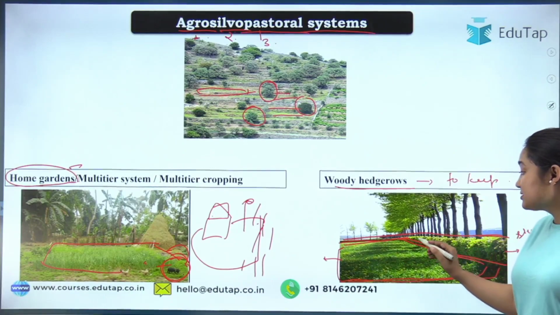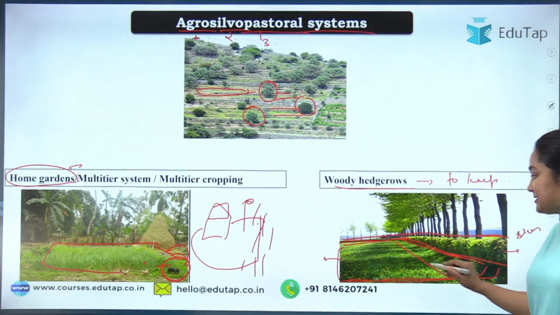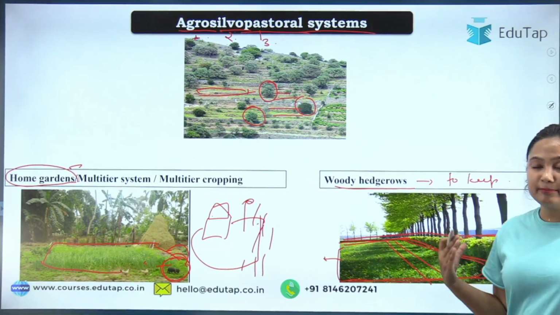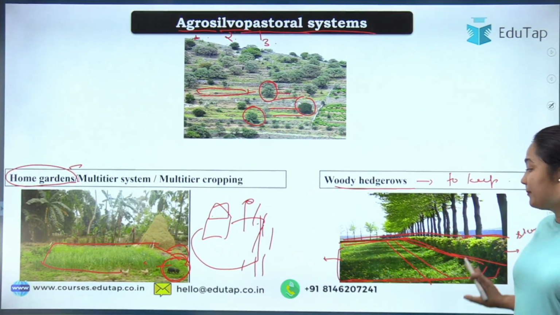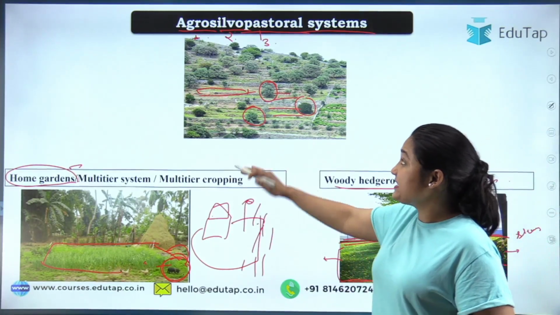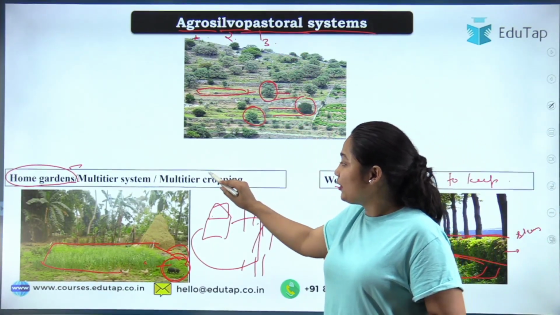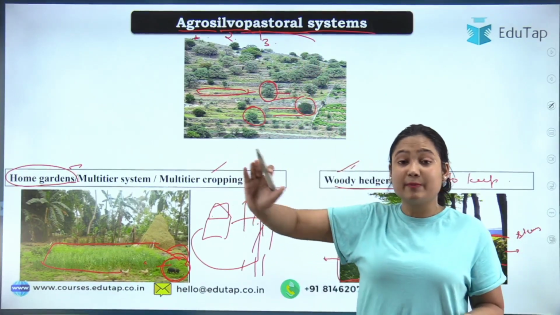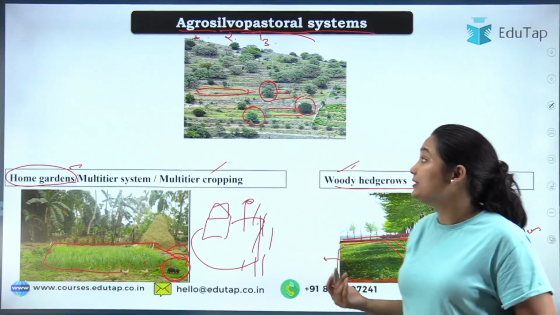Or what can happen? See, suppose you are planning that next year you will plant more rows here, but for now you need to prevent erosion. So what you will do, you will grow a crop there. So that becomes your woody hedgerow. I think it is quite clear, quite easy. Again, go for the name. Even if you can't remember these types of systems, just remember the components of the Agrosilvopastoral system. Okay, moving to the next now.